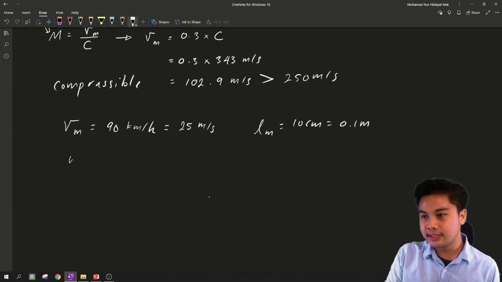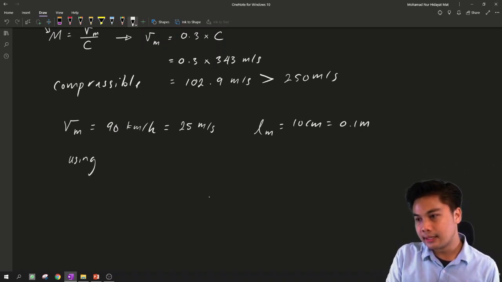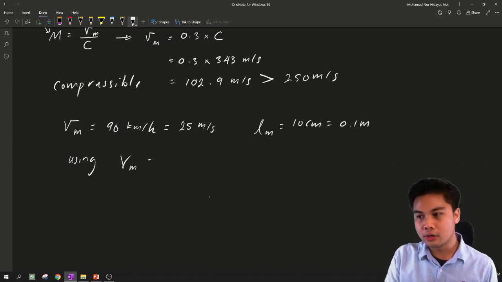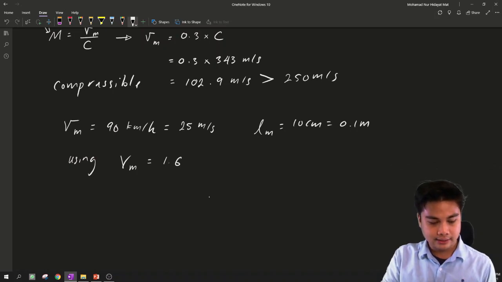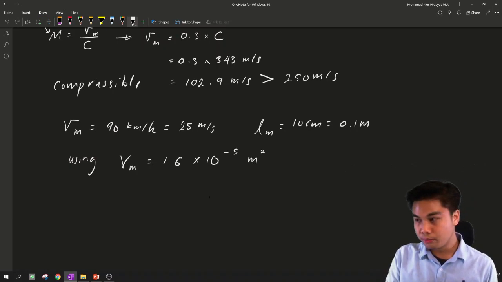The kinematic viscosity is the same, 1.6 multiplied with 10 to the power of -5, standard condition.